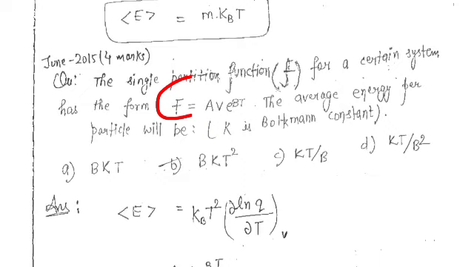So I had told you already that if the partition function is given in terms of temperature, then you have to use the formula for the energy: average energy equals kBT squared del ln q upon del T at constant volume, and you just have to find this value. So this is actually the q. When you take the ln on both sides, you can use either formula, 1 upon q, del q upon del T.